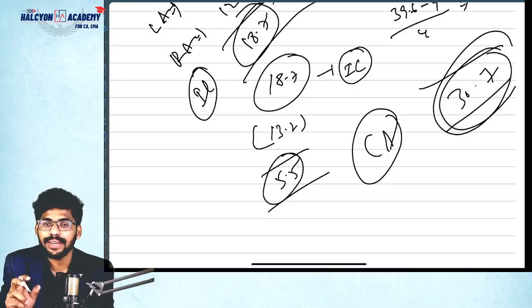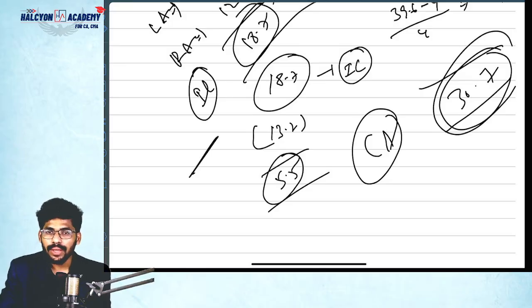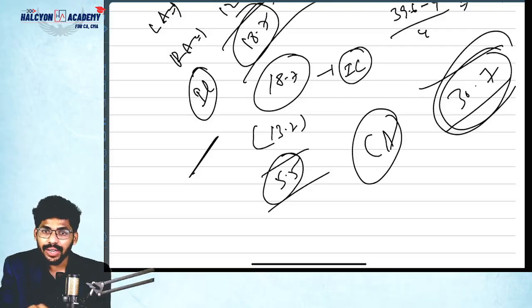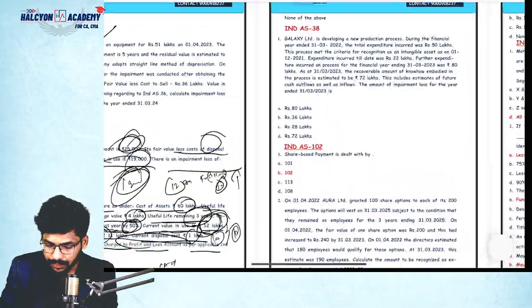Correct or not? I already discussed in classes, right? In marathon also I have discussed this point. Okay, so when we are recognizing impairment loss, if there is any revaluation surplus, to the extent of that amount it should be adjusted to revaluation reserve, and the balance only should be transferred to P&L. This point is already discussed, guys. So very important from the examination point of view.